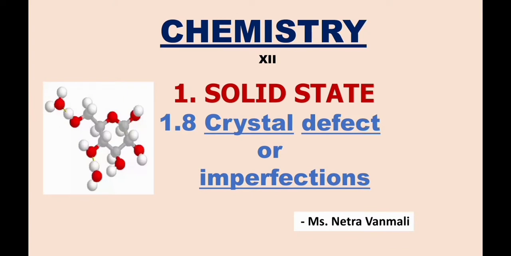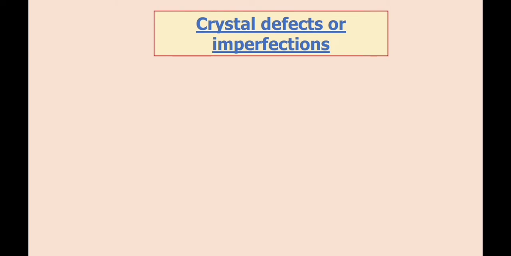Today in this second session of chemistry, we will study another interesting topic from chapter number 1, Solid State, that is topic number 1.8, crystal defect or imperfection. So let's start today's topic, crystal defect or imperfection.